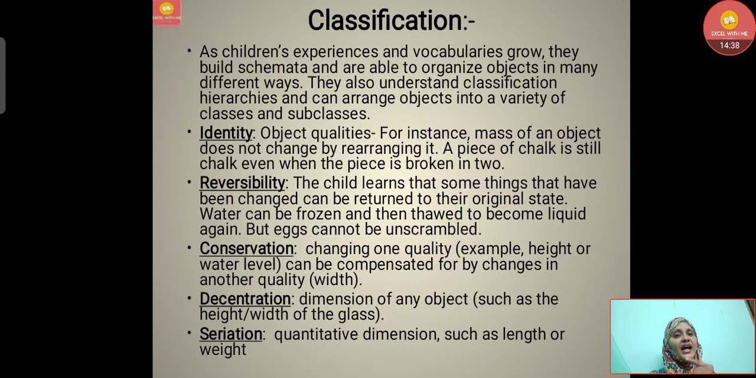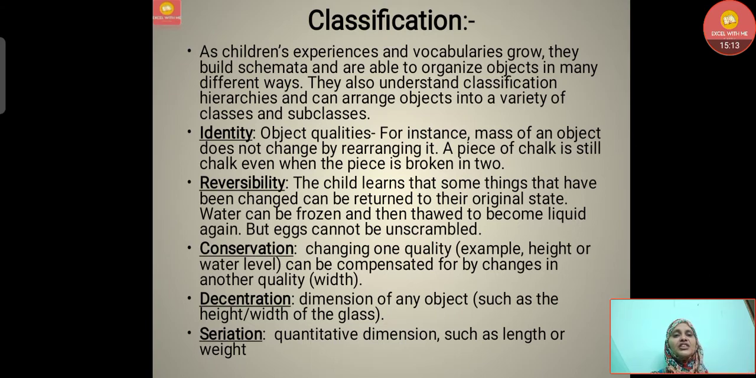That is, first they identify. That means they can identify the qualities of that object. For instance, the mass of an object does not change by rearranging it. A piece of chalk is still chalk even when the piece is broken into two. That is identifying. Then reversibility. The child learns that some things that have been changed can be returned to their original state. For example, water can be frozen and then thawed to become liquid again, but eggs cannot be unscrambled once they are scrambled.